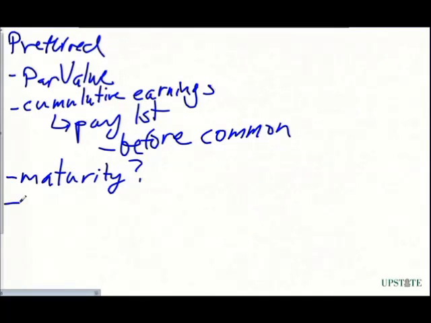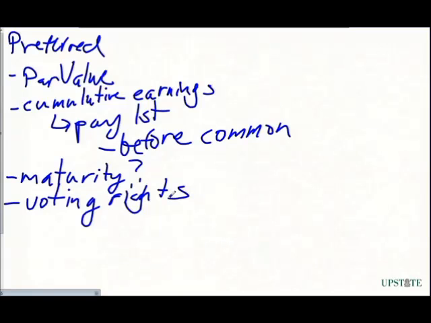The other thing, and this goes into how a company decides whether they want to use preferred stock or common stock, is that preferred shares don't typically have voting rights. Almost all preferred stock is non-voting stock. We know if we buy shares of Apple or Facebook or Microsoft or General Motors or whoever, if we buy common stock, we're entitled to a vote. And if we buy enough ownership, we can gain control of the company. We can create our own opinions and drive the company to do what we want it to do. But with preferred stock, we don't have those voting rights.